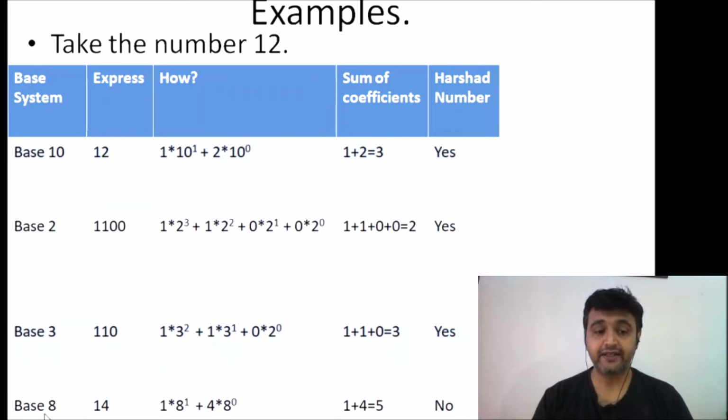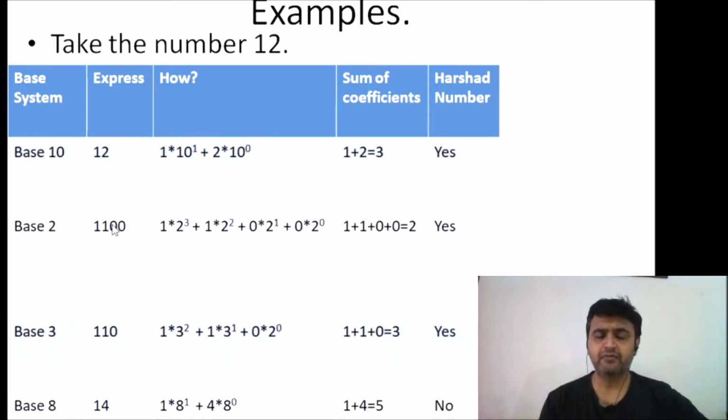In base 8, 12 is nothing but 14. How come? Because 12 is 1 into 8 raised to 1 plus 4 into 8 raised to 0. So 12 in base 8 is expressed as 14, and the sum of the coefficients is 5, and 5 does not divide 12. So 12 is not a Harshad number in base 8.